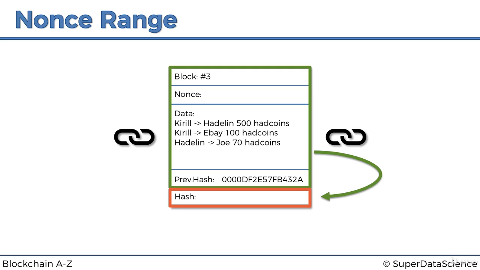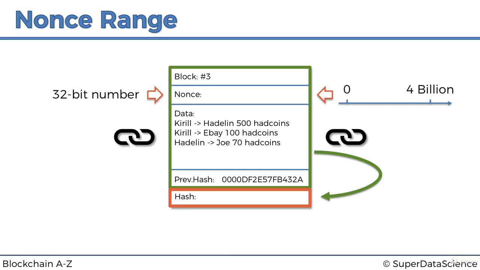The nonce is not infinite. We cannot keep incrementing the nonce forever. The nonce is a 32-bit number, meaning that there's only 32 bits of memory allocated in every single block for the nonce. And to illustrate that, that means that the nonce is an integer which has a range. It can only be anywhere between 0 and approximately 4 billion. So the nonce has a limit, a cap of 4 billion.